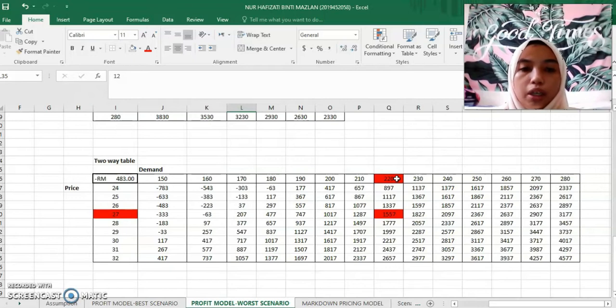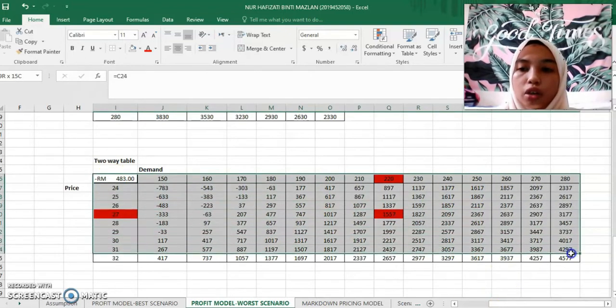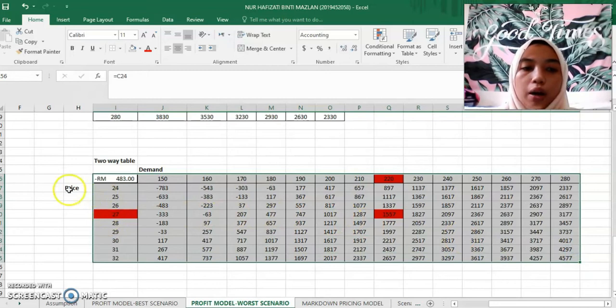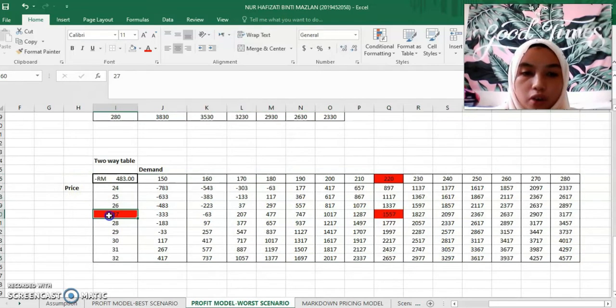For me, I think I can raise my demand. Although I am in the worst scenario, I think that maybe I can attract more customers with a variety of advertisements, and so raise the demand I can achieve. So I thought that this is the best way for the worst scenario, by only increasing the price up to 27 ringgit and the demand up to 220 units.